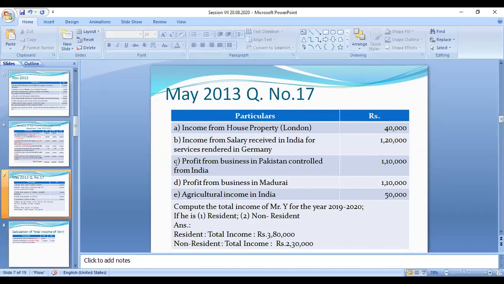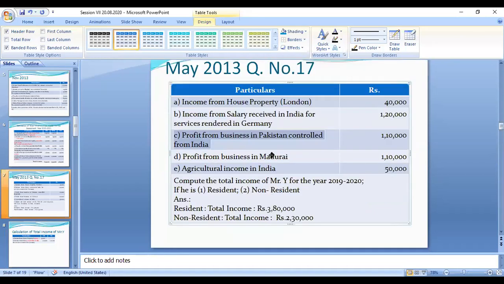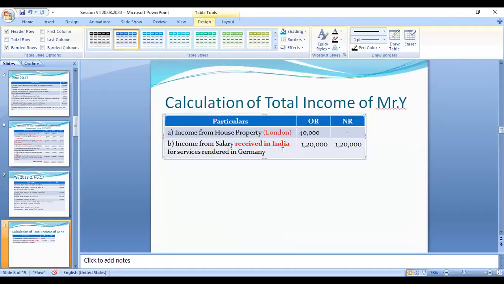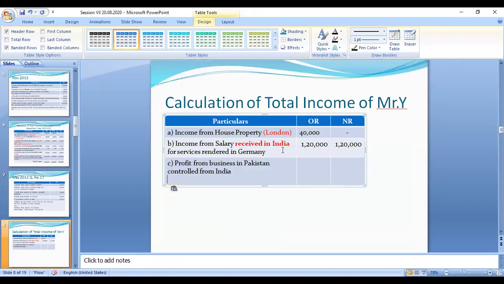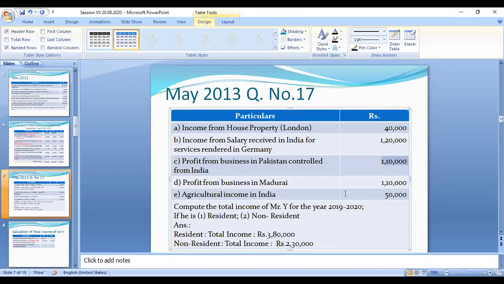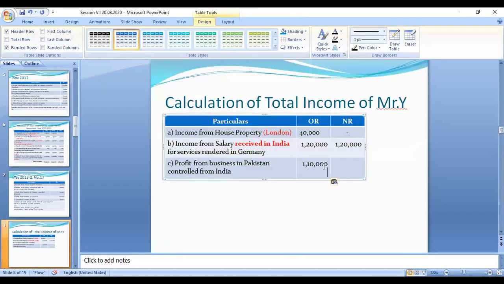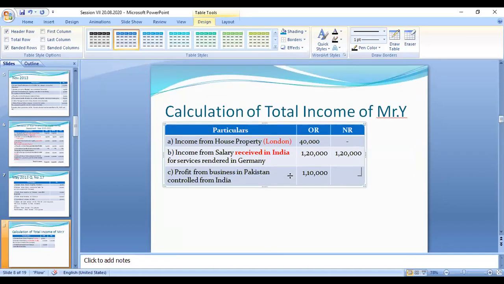Next, third one, profit from business in Pakistan controlled from India. This is a foreign income. Only the ordinary resident has to pay the tax. So a non-resident need not pay the tax for this amount.